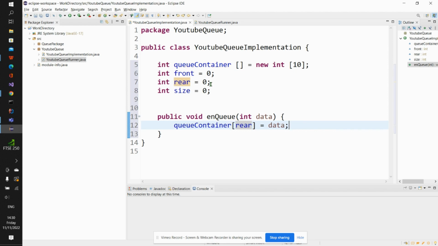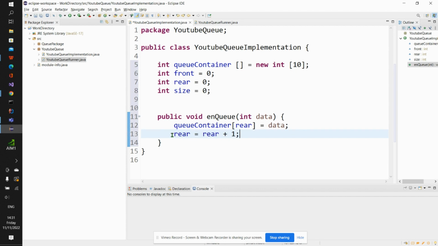So as I have added this data into this container at this particular index, I must be able to increase this rear. So anybody who wants to join the queue again will not join at index 0. The person must join at the next index, which is index 1. So anytime I perform enqueue again, the next person will start at index 2, and it will continue to increase like that. That means I must increment the value of our rear to allow space for the next data we want to add into our queue, right? So I will say rear is equal to rear plus 1, right? Then I end my program here.